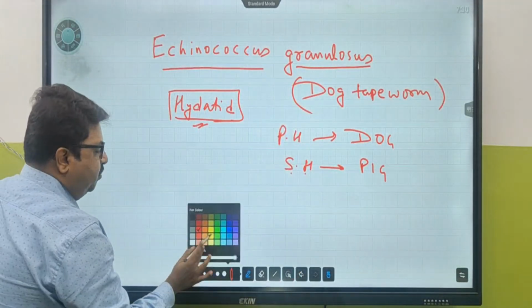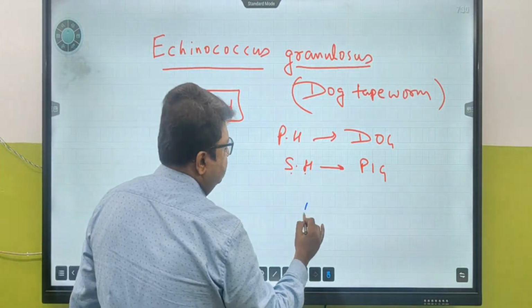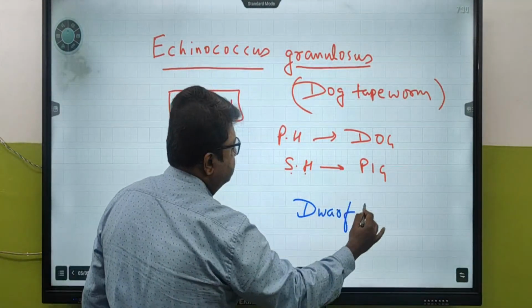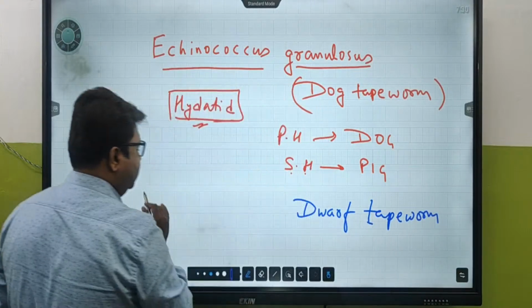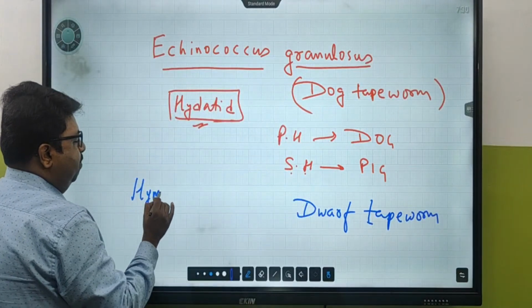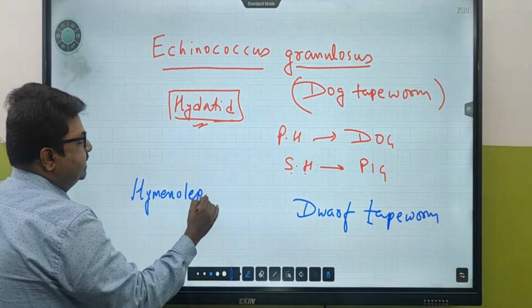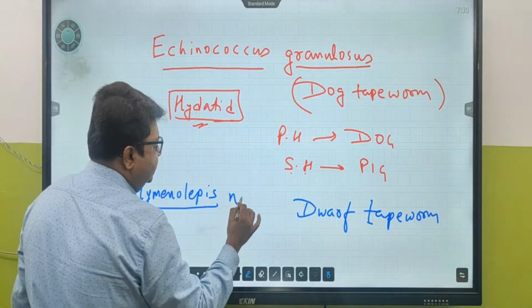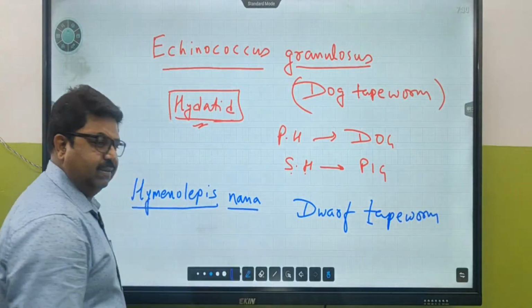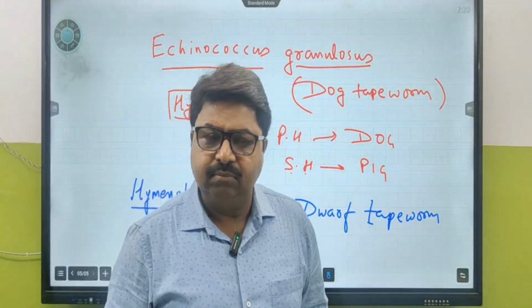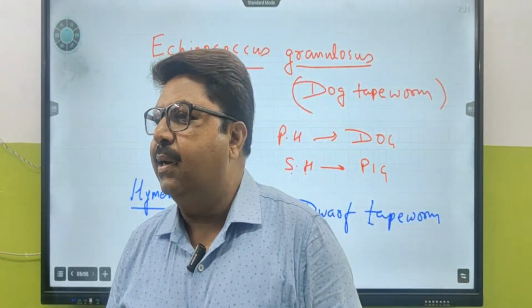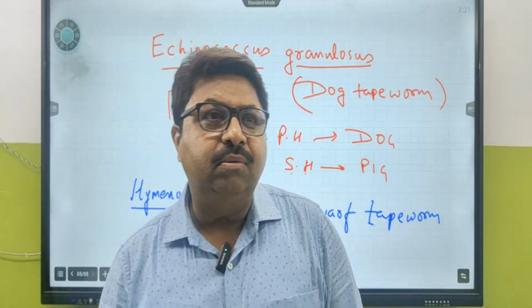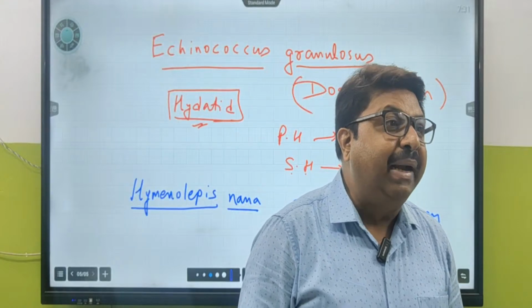There is a dwarf tapeworm, the smallest tapeworm, called Hymenolepis nana. Not Nani. You know what its length is? Just now I talked about 30 to 40 feet.